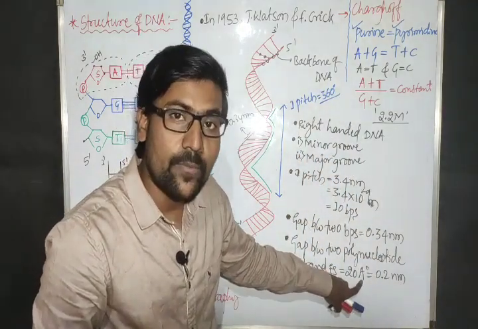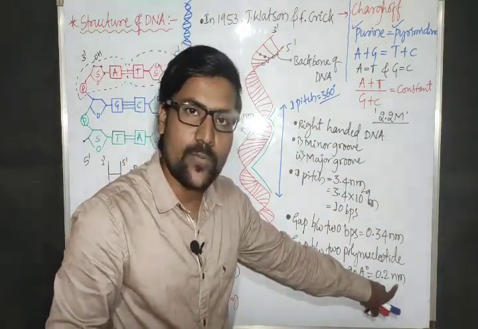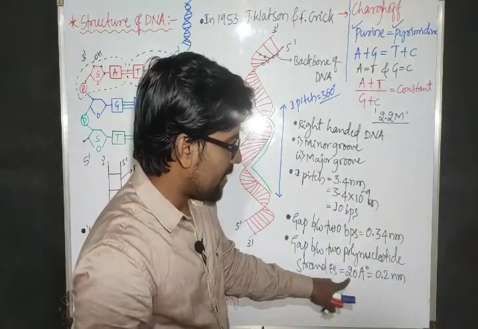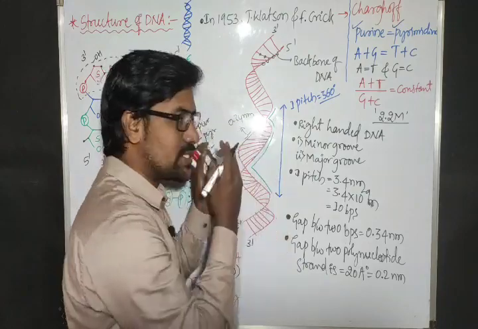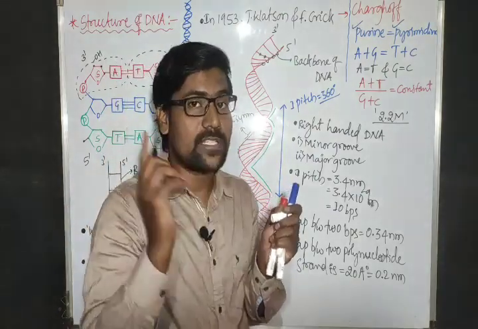Angstrom means 10 to the power minus 10. This is 10 to the power minus 9. I can write in this way or in that way. So this is the gap between the two strands. And that gap is always constant.